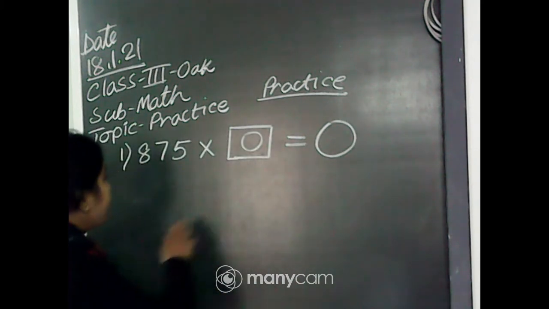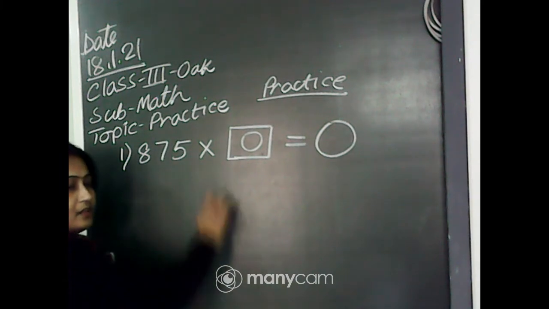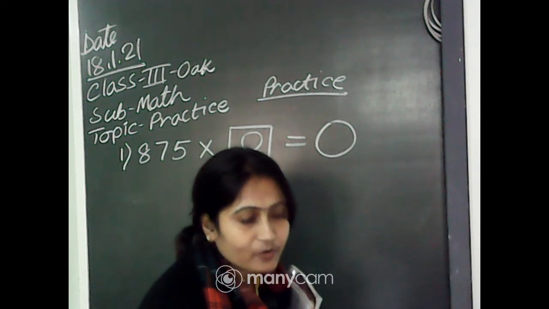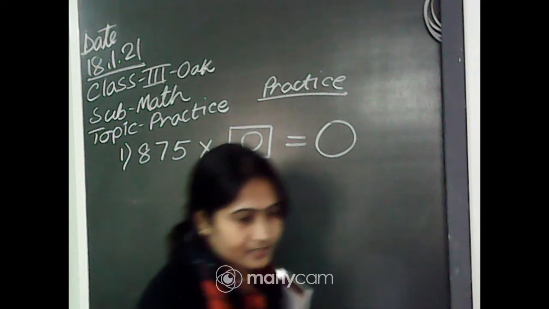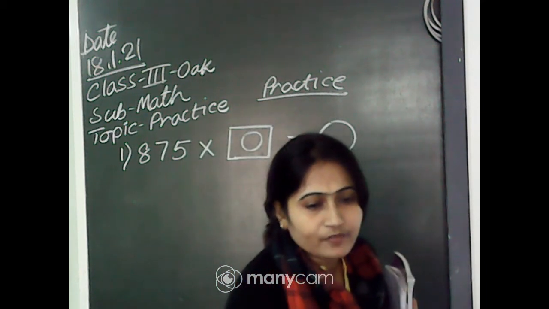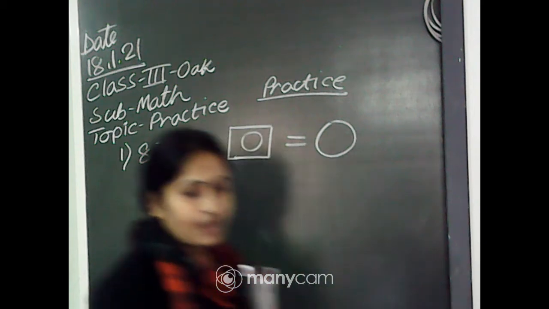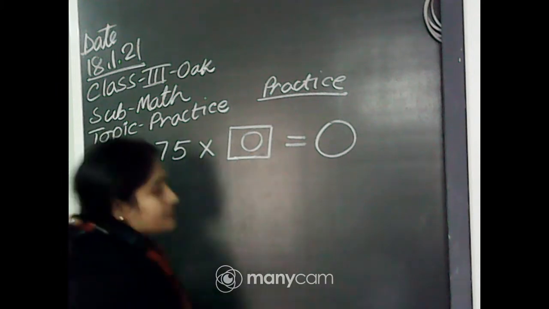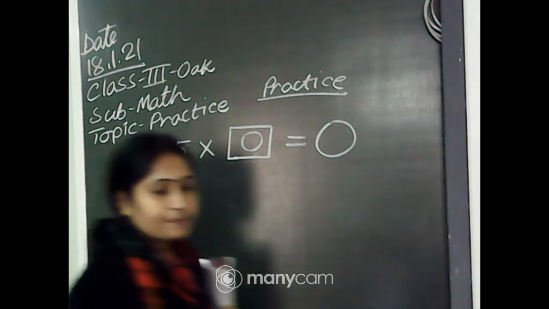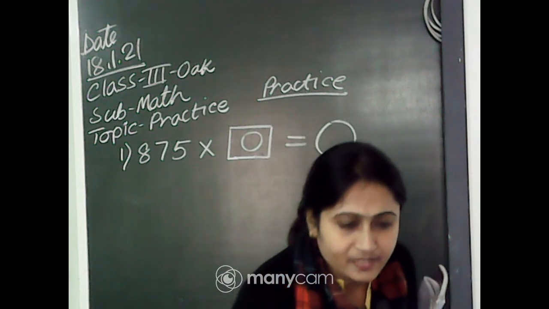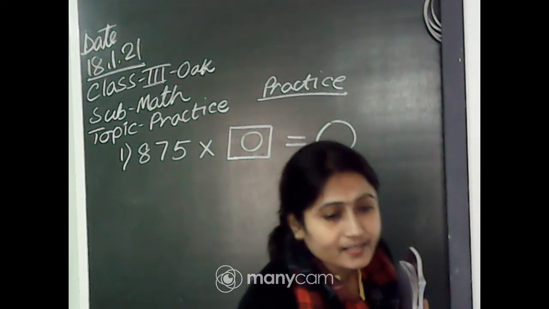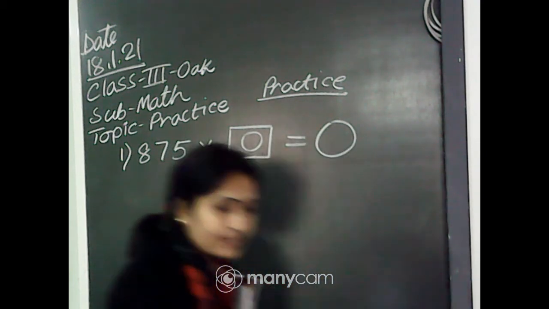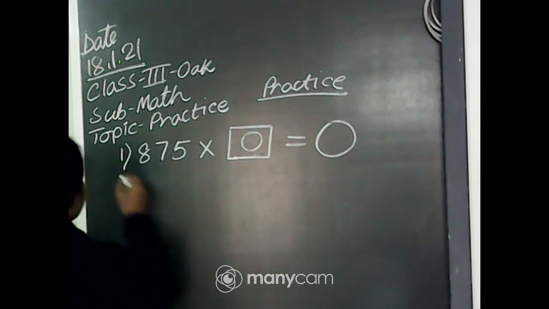If you multiply 875 with 0, then the answer will be 0. If you multiply 0 with any number, the answer will always be 0. So you all please write down 0 in this blank portion. If you multiply 0 with 2, the answer will be 0. If you multiply 0 with 372, the answer will be 0. Okay? Completed.